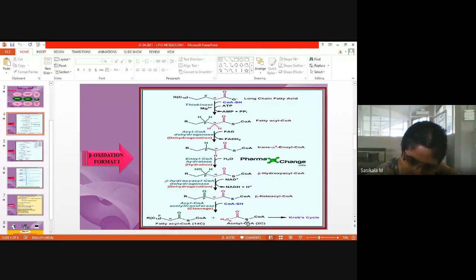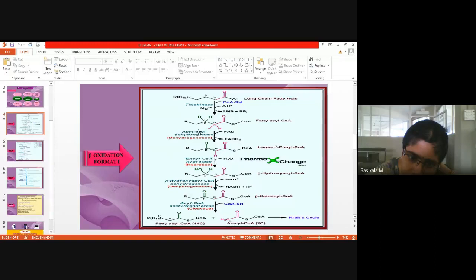removed from the reaction, and this acetyl CoA will enter the Krebs cycle. This 14 carbon fatty acid is not completely oxidized, right? Only a 2 carbon moiety has been removed. What is the end product? Acetyl CoA. So to completely oxidize this long chain fatty acid, it has to follow all the reactions again, so that from 14 carbon it will be converted to 12 carbon, then 10, 8, 6, 4, 2, like that. So it will go through the steps again.